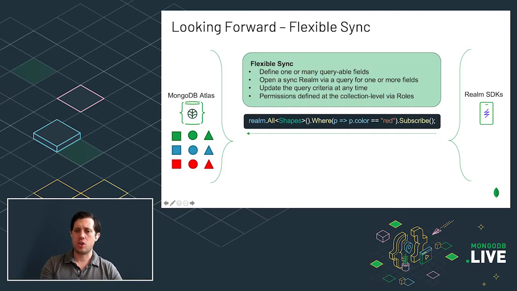And the way that works is you'll define what fields you want to query, and you'll be able to open a realm via a query on one or more fields, update that query over time, and you'll have permissions at the collection level as opposed to more static permissions at the partition level. So this is something that we're just announcing today at MongoDB.live. We expect that it'll be in beta later this year, so keep a lookout.